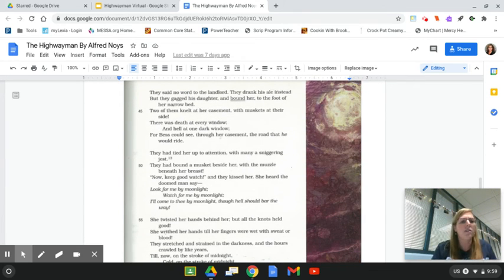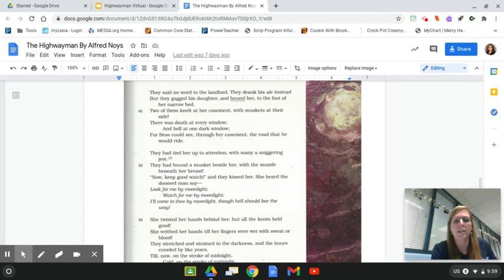They said no word to the landlord. They drank his ale instead. But they gagged his daughter and bound her to the foot of her narrow bed. Two of them knelt at her casement, remember that's a window, with muskets at her side, and there was death at every window.